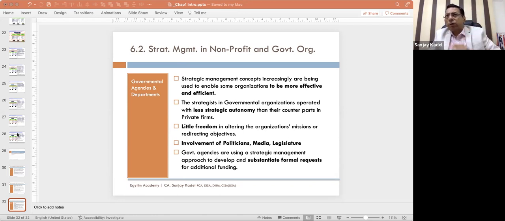If yes, then it is effective. Okay, that is effectiveness. Now, suppose the fan is running, it is giving you air also, but the electricity which it is consuming is very high. Then we will say it is inefficient. Or if it is making too much noise and then it is giving air, we will call it inefficient. So now you can make out the difference between effectiveness and efficiency.